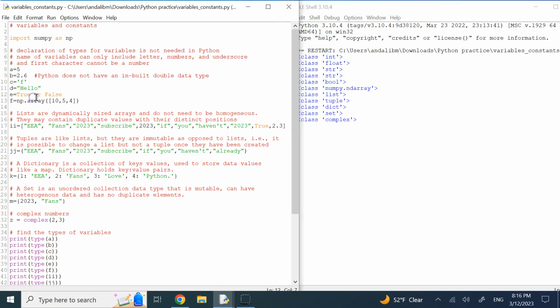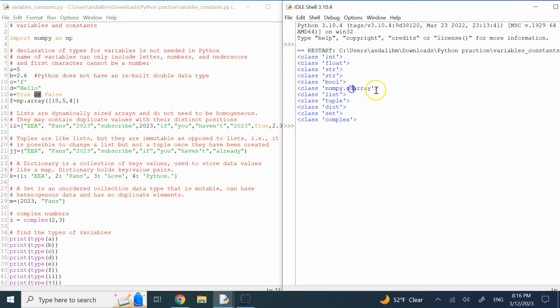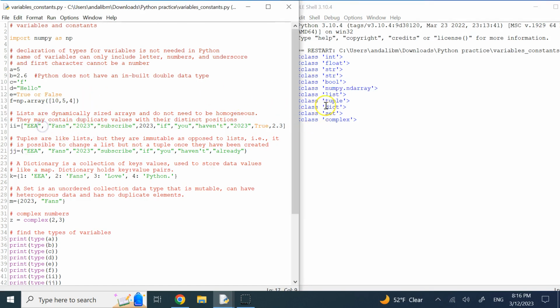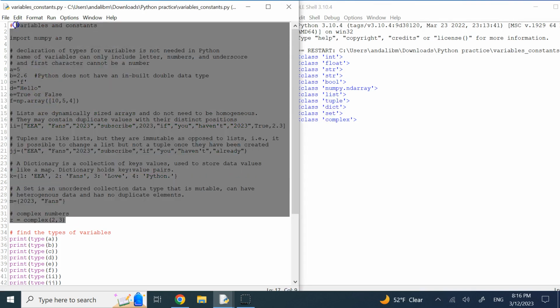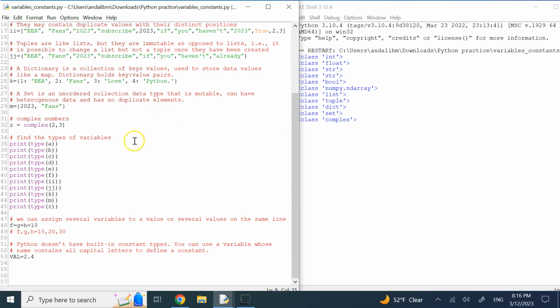And by the way, as you'll see later in Python, we use and, or, and not. We just type them. We do not use the symbols, although we have those symbols for somewhere else, those bitwise things that we talk about, the ampersand and so on. This is the NumPy n-dimensional array in general, this array here. Then we have lists, then we have tuples, we have dictionaries, we have sets, and then we have complex numbers. So these are all sorts of different variables you have.